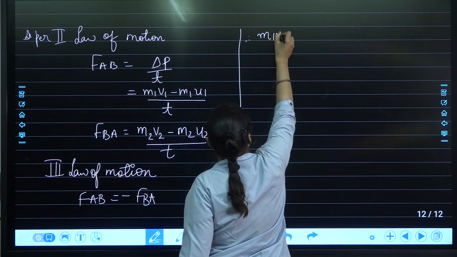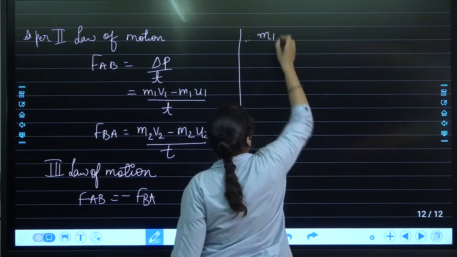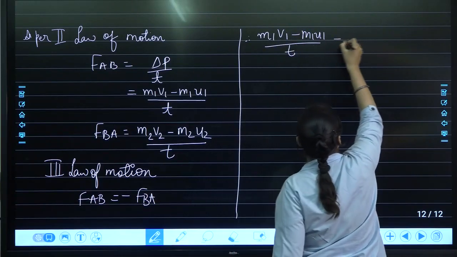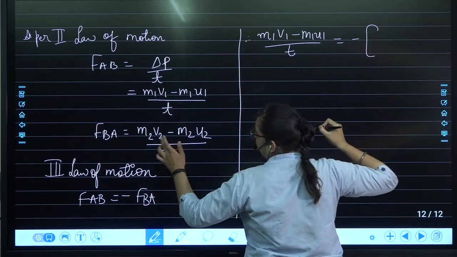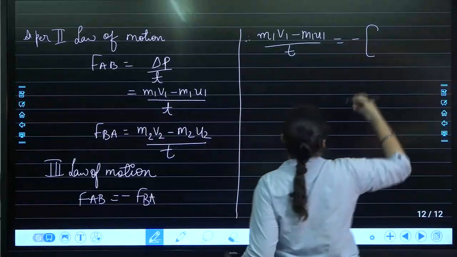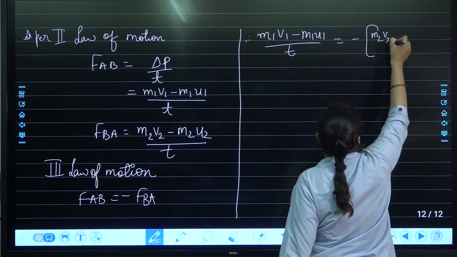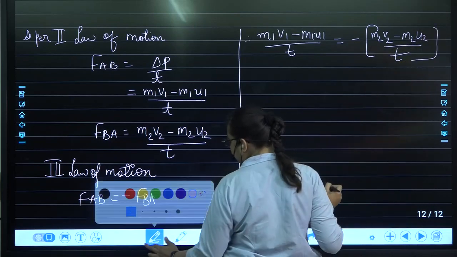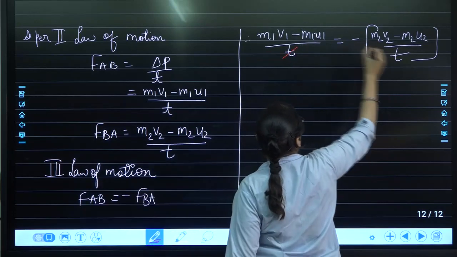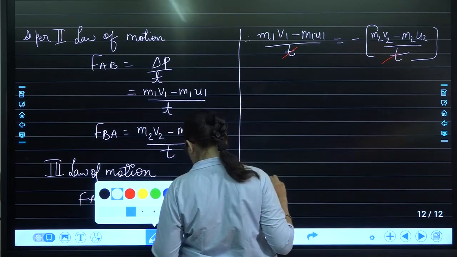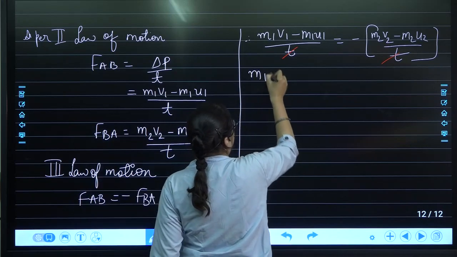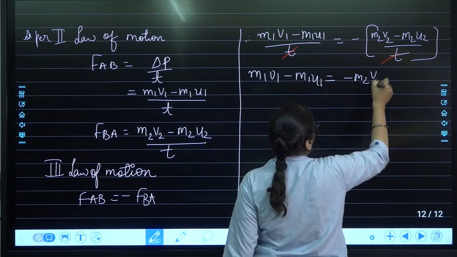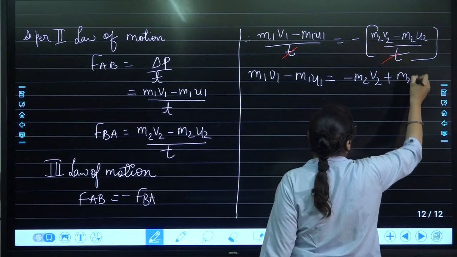Therefore, m1 v1 minus m1 u1 upon t is equal to, with a negative sign, m2 v2 minus m2 u2 upon t. The t over here will get cancelled out. And what will remain? m1 v1 minus m1 u1 is equal to minus m2 v2 plus m2 u2.